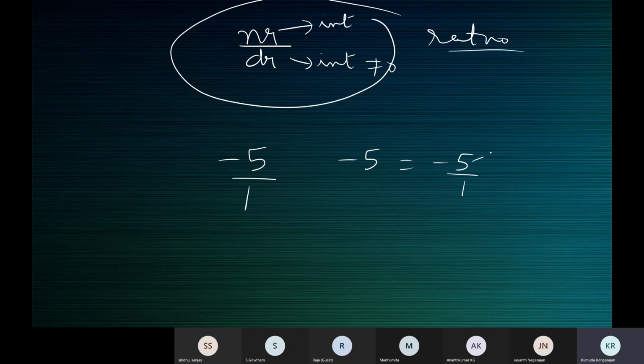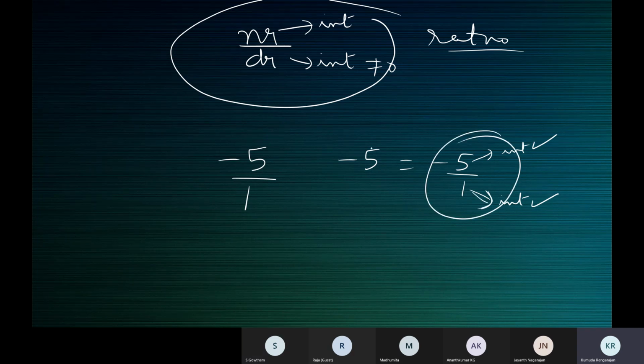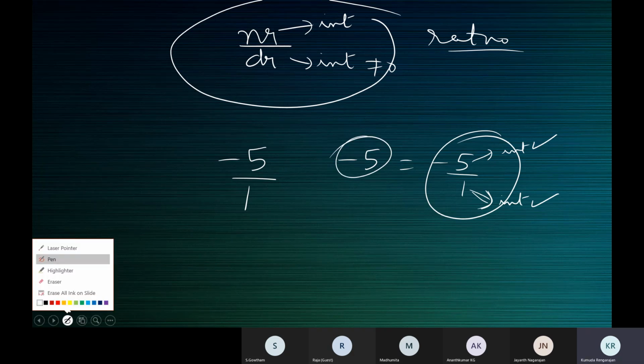Now, is this an integer? Yes, ma'am. So the numerator is an integer, the denominator is an integer, and the denominator is not 0. So this is a rational number. Minus 5 is a rational number.